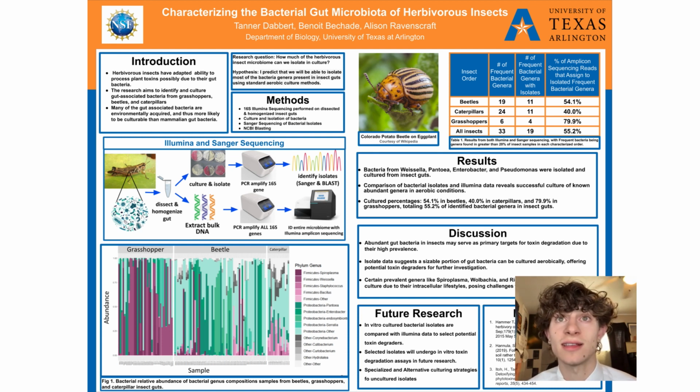Previous research has linked insect-associated gut bacteria as possible participants in this detoxification process, and our primary research targets as potential toxin-degrading symbionts. In order to identify these toxin degraders, identifying the gut-associated bacteria we can successfully culture in aerobic conditions to be used in future research is of extreme importance, as we have defined methods for identifying toxins in aerobic cultures. Through the study of the herbivorous insect orders, grasshoppers, beetles, and caterpillars, we aim to characterize the gut-associated bacterial communities as well as identify what is able to be isolated in culture.